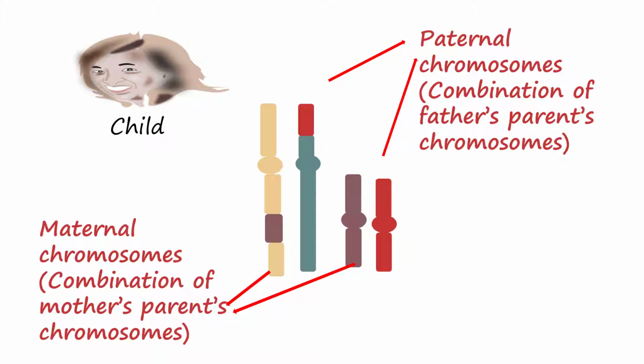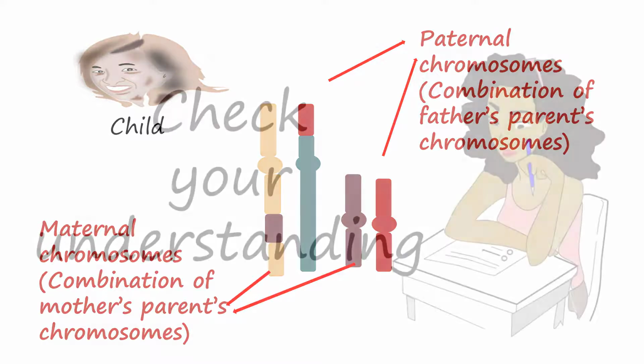In the new individual formed after fertilization, the set of chromosomes contributed by the father and mother will now be known as the paternal and maternal set respectively. The maternal chromosomes are a combination of the mother's parents' chromosomes, while the paternal ones are a combination of the father's parents. So homologous crossing over is an exchange of material between maternal and paternal chromosomes in an individual, not between chromosomes from the mother's and father's cells.